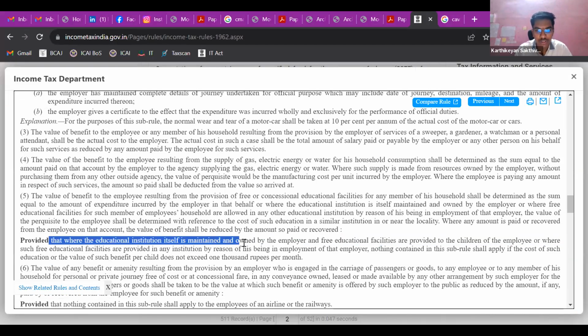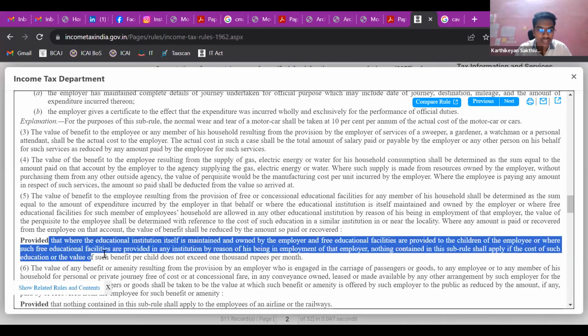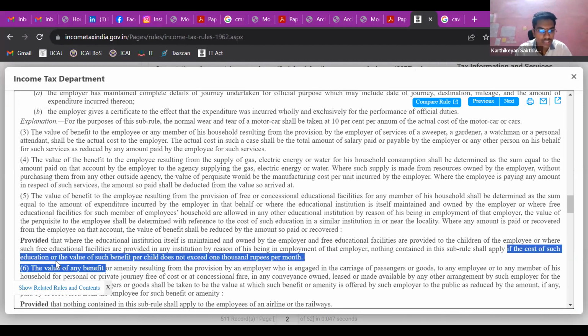Provided that where the educational institution itself is maintained and owned by the employer, and free educational facilities are provided to the children of the employee, or where such free educational facilities are provided in any institution by reason of his being in employment, nothing contained in this sub-rule shall apply if the cost of such education or value of such benefit per child does not exceed rupees 1,000 per month. Up to 1,000 not taxable, more than 1,000 fully taxable is what is given in the law, and is what should actually have been taken as the stand.